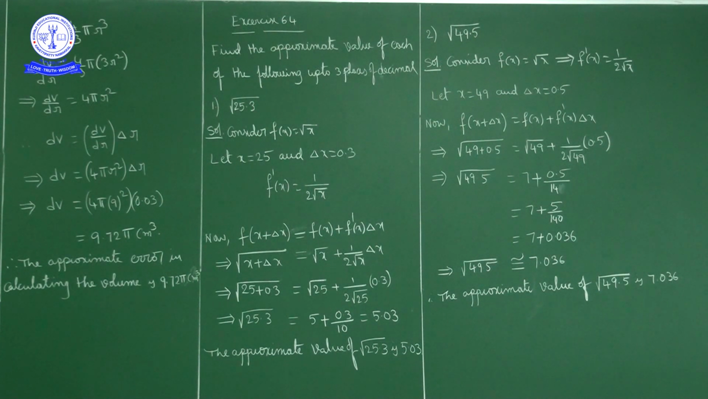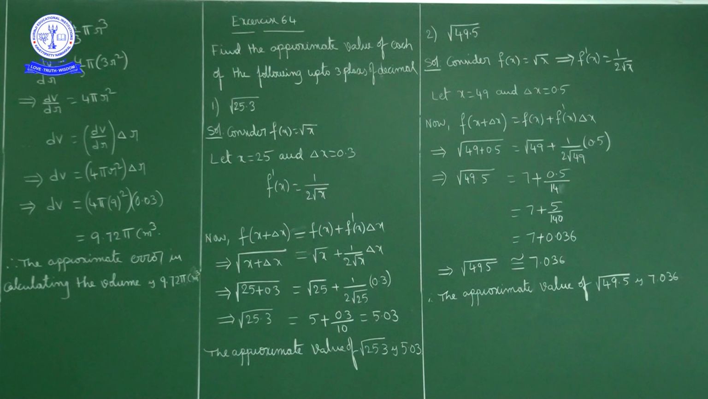Now in the given question, square root of 25.3. First of all, the function is the square root function, so f of x is equal to square root of x. What is square root of 25.3? Here we know square root of 25 is 5, so I will consider x value as 25. Now what is the error here? Delta x is 0.3.